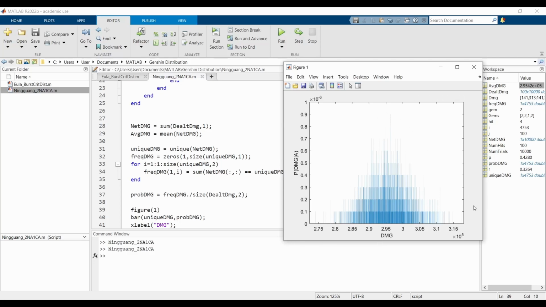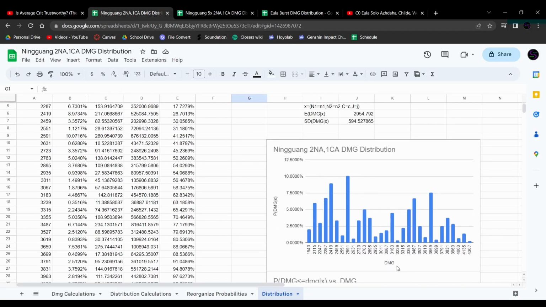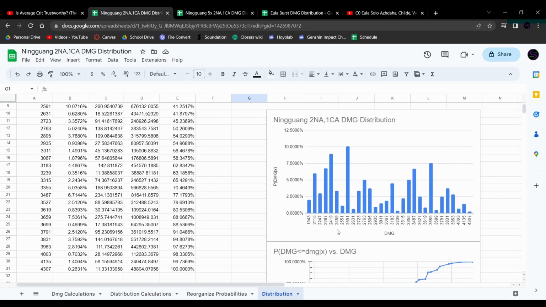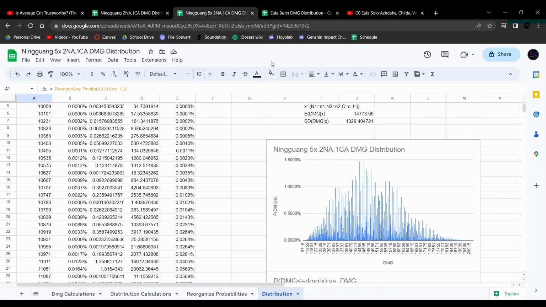This normal distribution only pops up if you consider the total amount of damage that you've dealt over all of those 100 rotations, whereas the one that we did for this one is only a single rotation. This is why we're seeing values that are only in the thousands, rather than considering the damage that you deal from a single rotation, each individual rotation. We're now starting to consider the damage over multiple rotations.